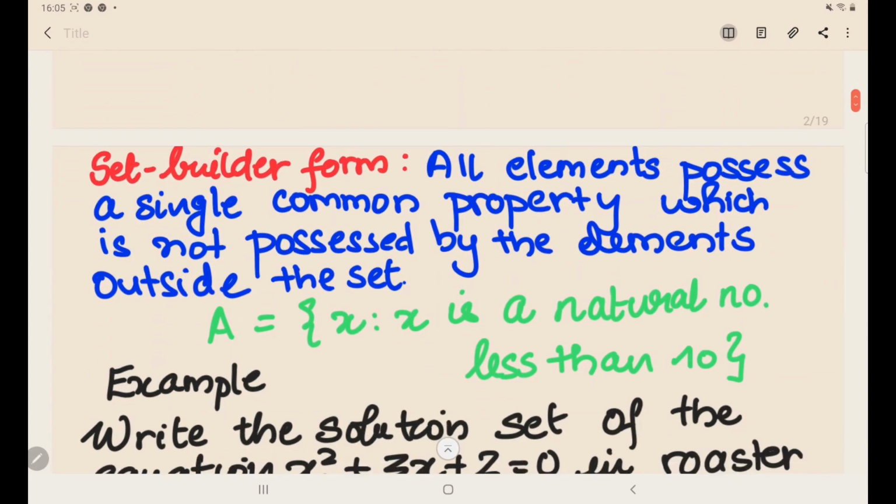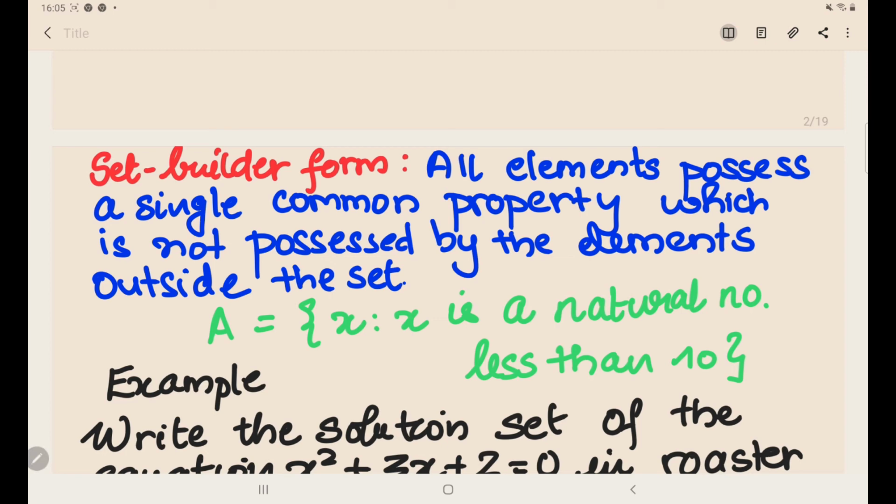This is the second way of representation. In set builder form, the main important point is that all elements of a set possess a single common property which is not possessed by any element outside the set. For example, x is a natural number less than 10. So x is a natural number, meaning 1, 2, 3, and it goes up to the highest natural number.